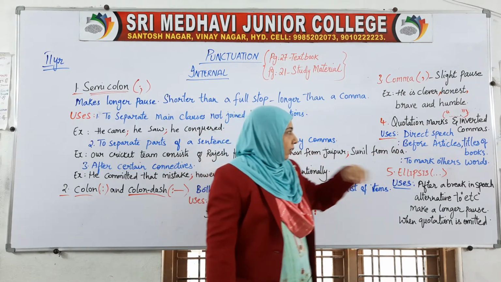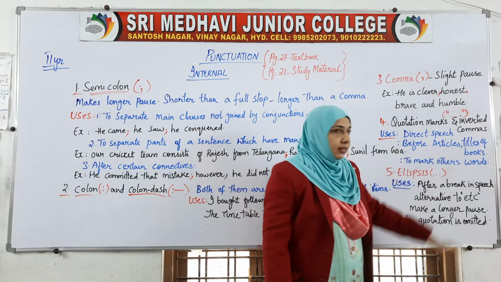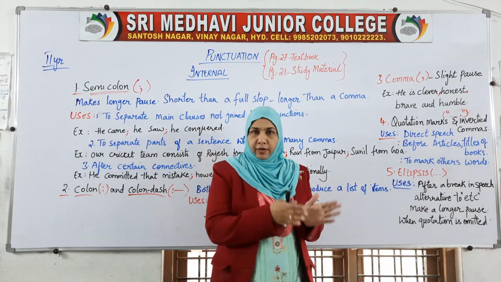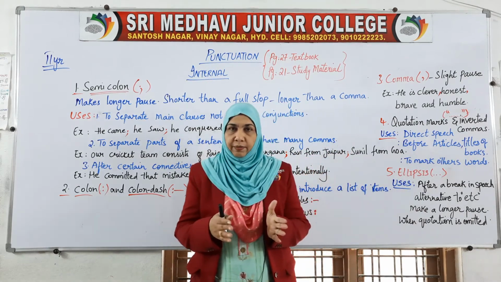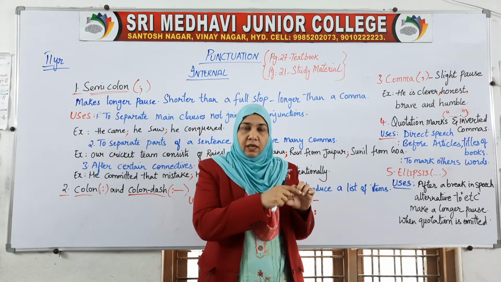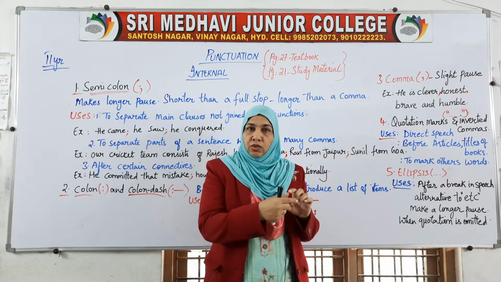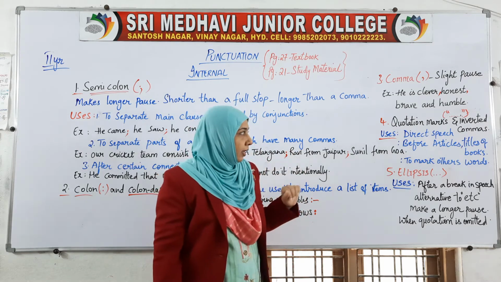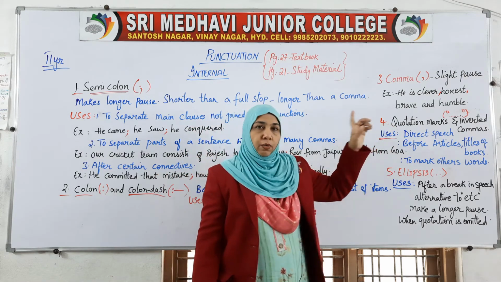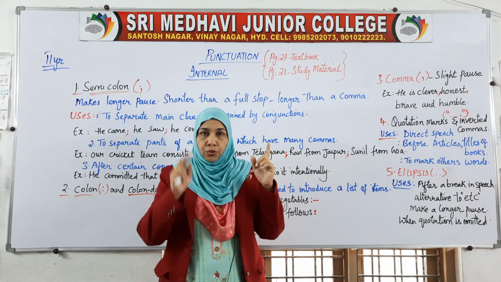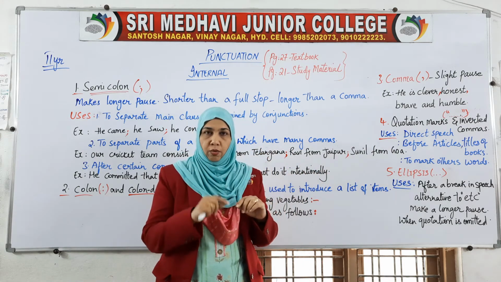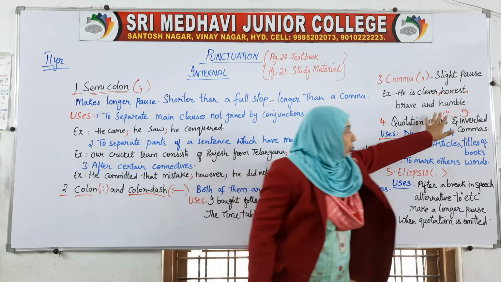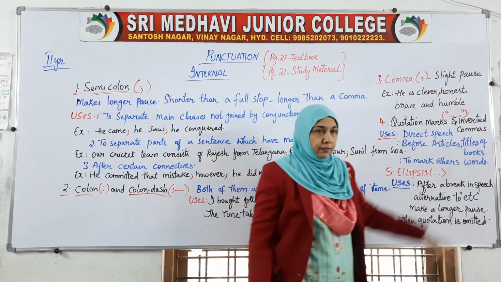Next is before articles, titles of books, before the names of articles. If you want to emphasize, to give importance and stress to that particular thing, then you put inverted commas around it. And these inverted commas can come as 2 commas or 1 comma; you can use either 2 here or 1 here.